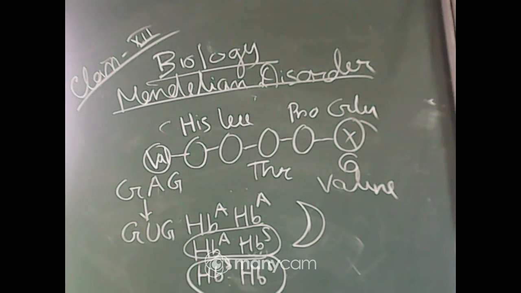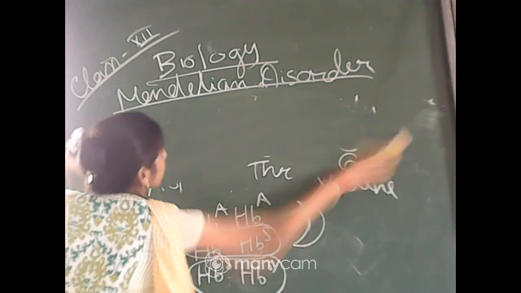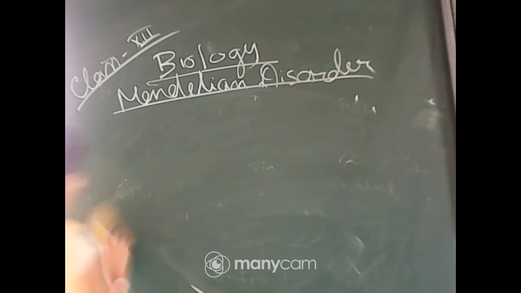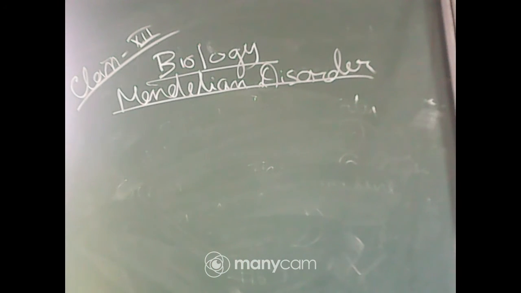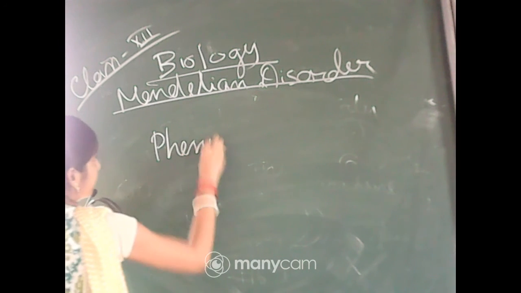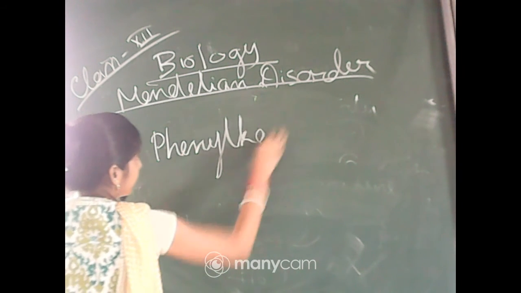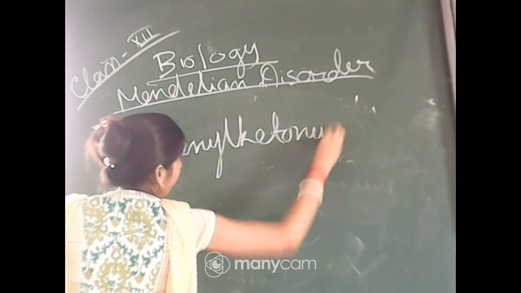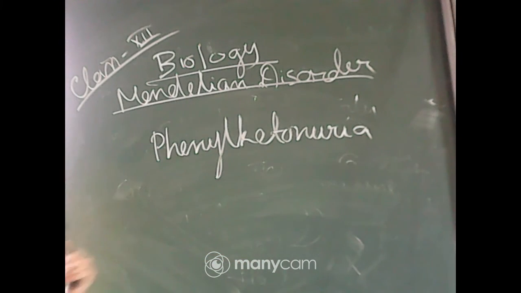Next one is phenylketonuria. Last one is phenylketonuria.